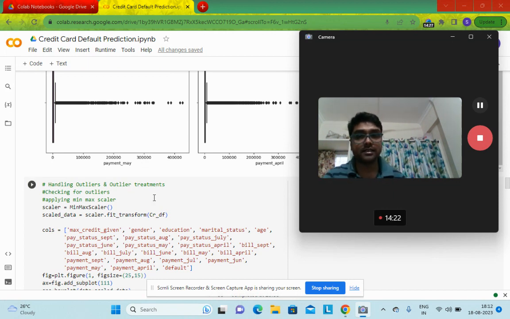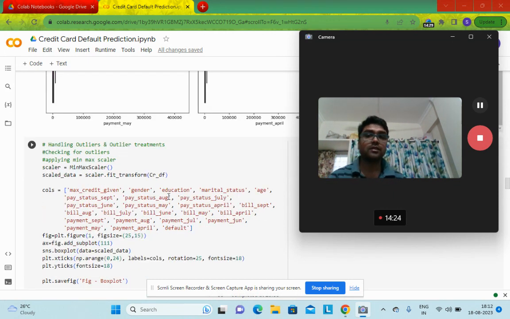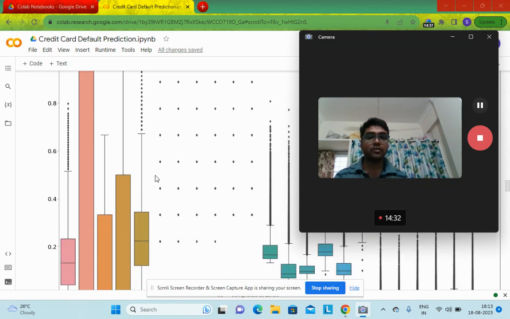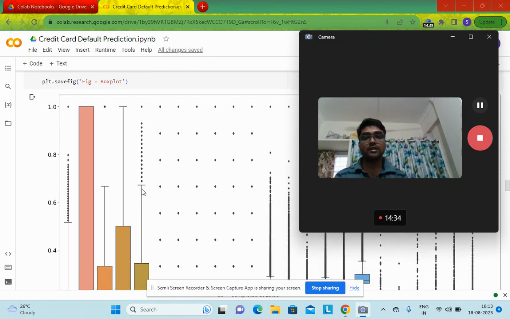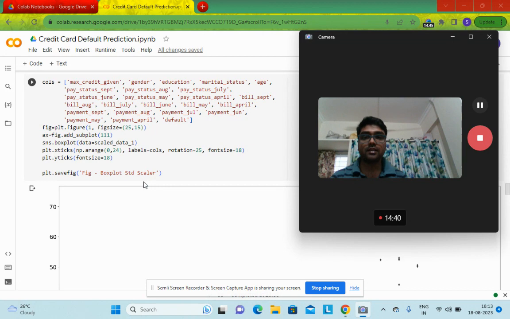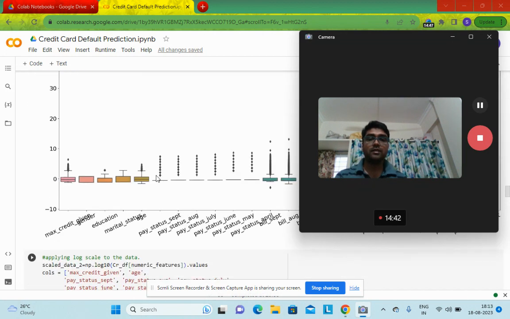One is min max scaler, applying the min max scaler to the whole data set and visualizing the columns. Then I see that the problem is not getting solved, the outliers still remain. Then again I have tried the standard scaler method, same thing happened, the outliers remain.